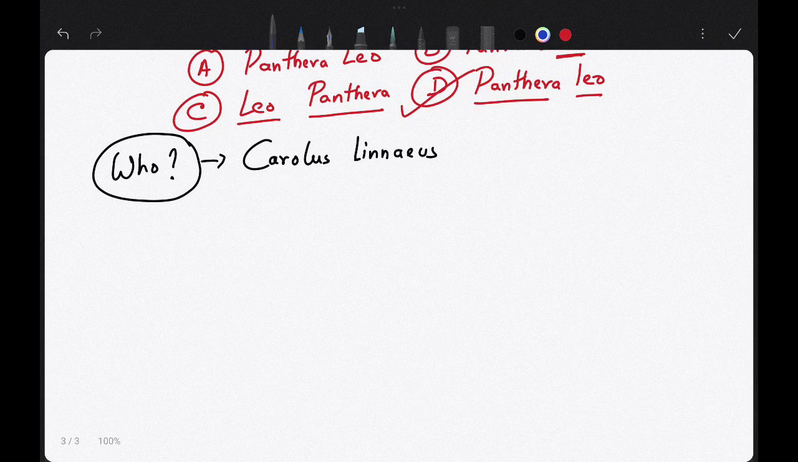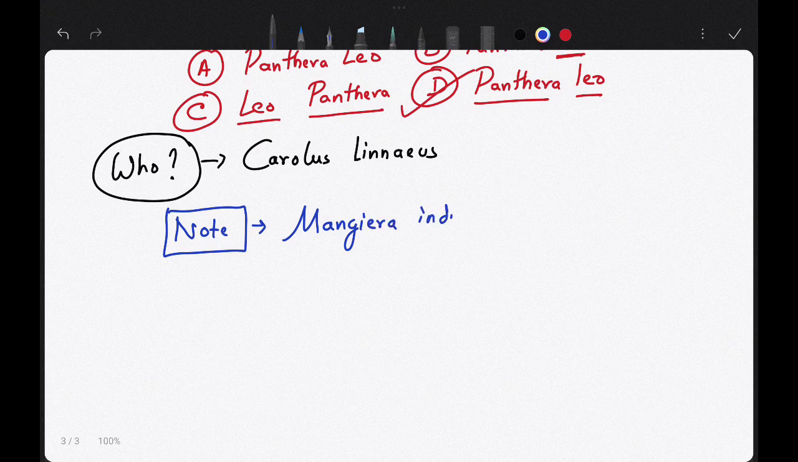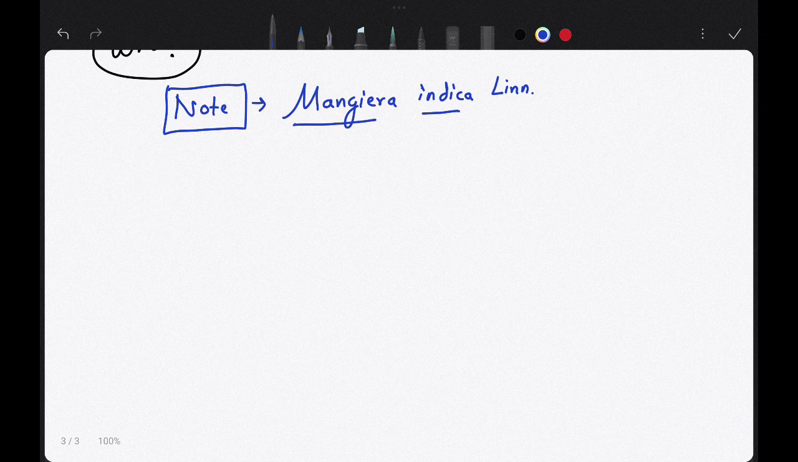Now note down one thing. If you have to add the author name to the scientific name, then you have to use the name of the author in an abbreviated form at last. Suppose you have to write Mangifera indica, as it was first described by Linnaeus, so the name of Carolus Linnaeus should be in abbreviated form and it should be written at last. So it should be written as Linn. Okay, I hope you have understood till now.